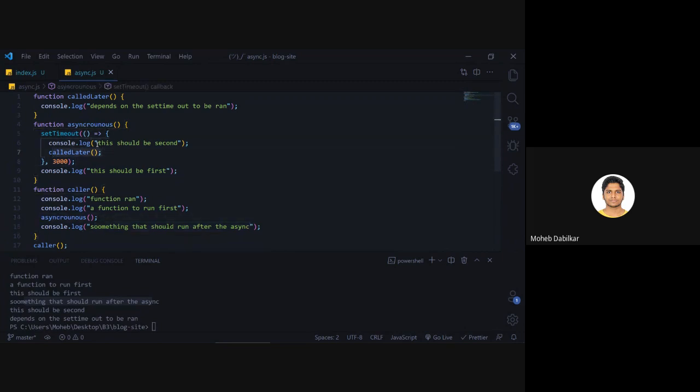Okay, so now it will say that this should be second. So now it says that this is second, and then after this guy has finished calling, it has gone over here, and it has said called later, right? So it says depends on the set timeout to be done. So after 3 seconds, we can go ahead and count back again. 1, 2, 3, it then.